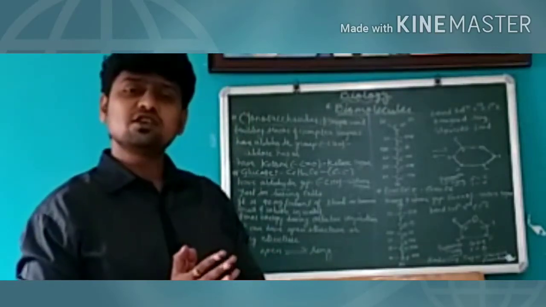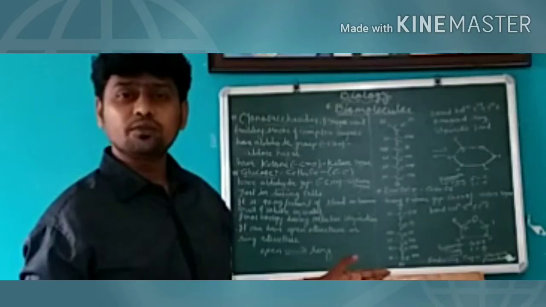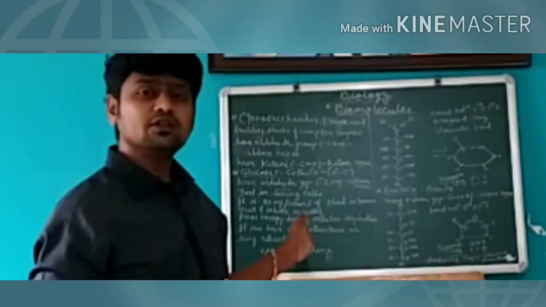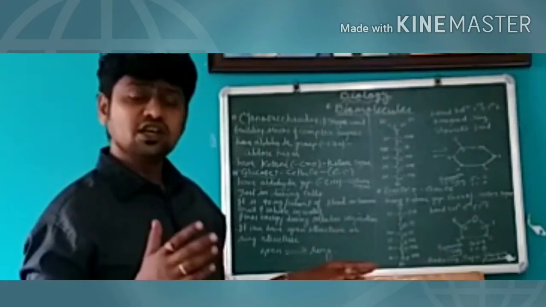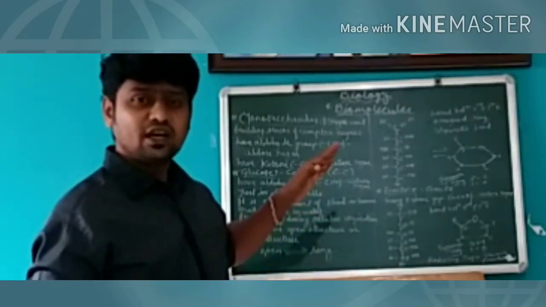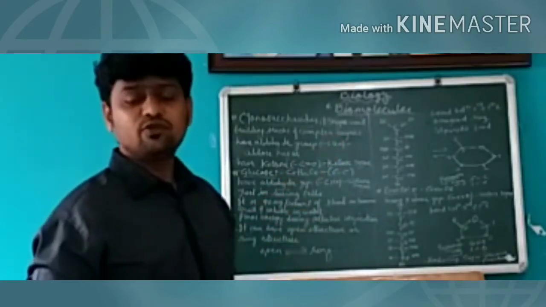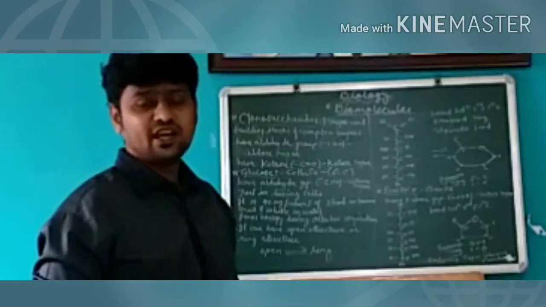So what is the difference? Glucose is an aldose sugar, fructose is a ketose sugar. In glucose the functional group present is aldehyde, in fructose it is ketone group. The functional group is attached to the terminal carbon of glucose, and in fructose to the sub-terminal carbon, that is the second carbon.